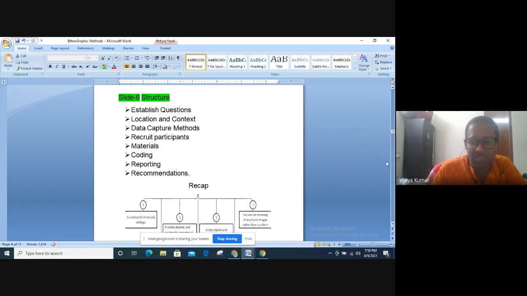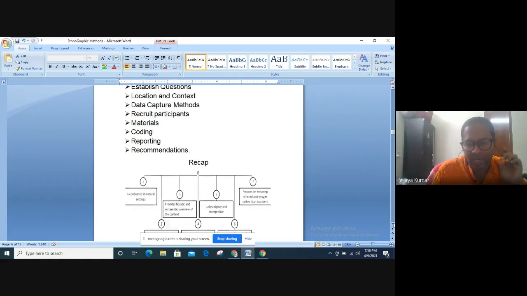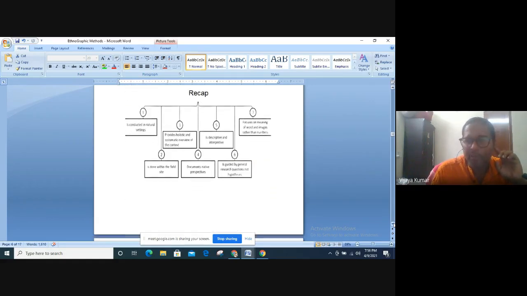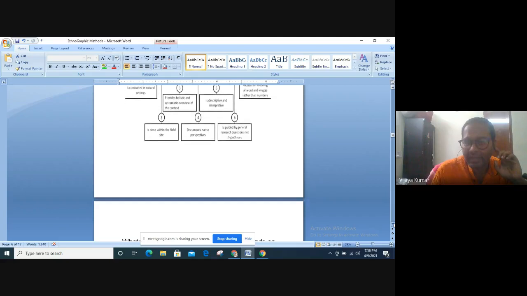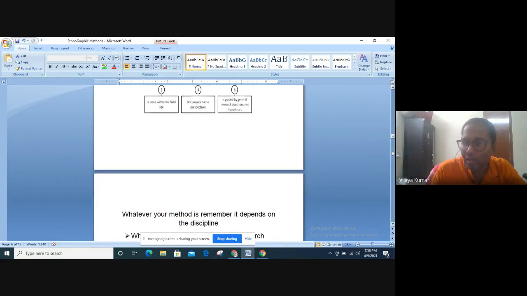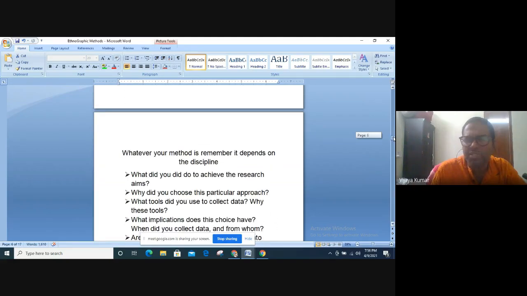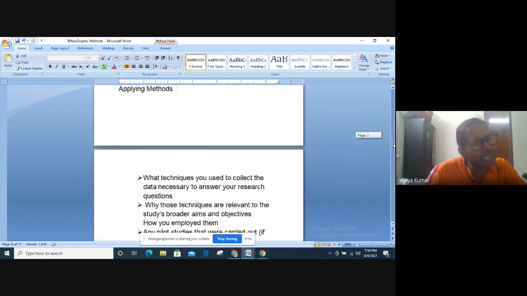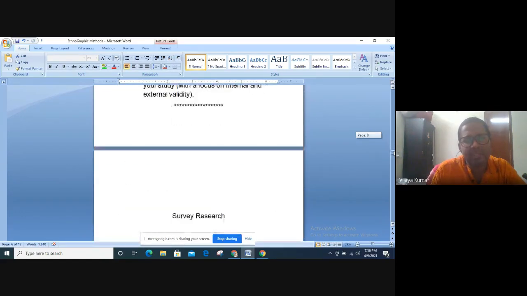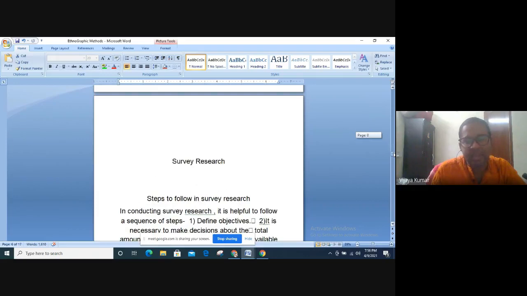And to recap, I have just given you a recap of what ethnographic research is in the form of a mind map, which you may read a little later. But moving on, I have raised a number of questions here to help you deeply reflect on what methods are, how to apply methods, and then let me move on to survey research.